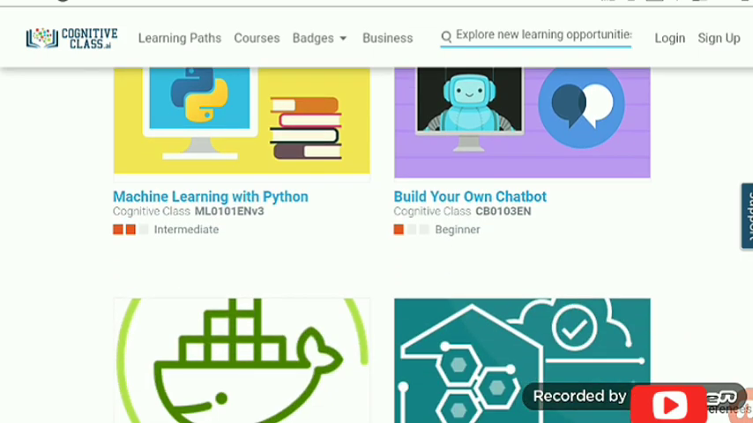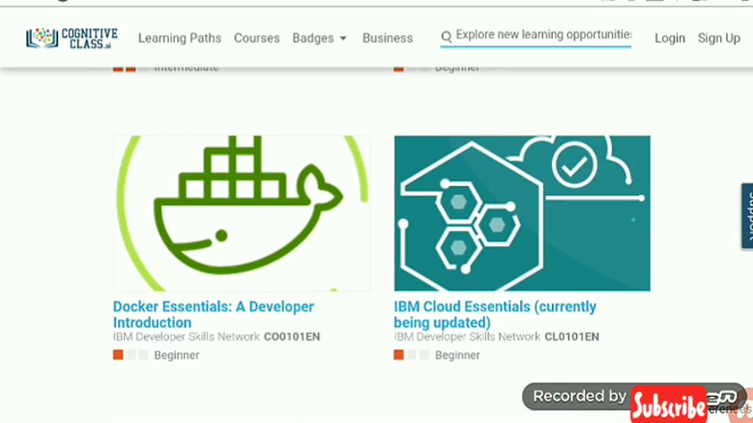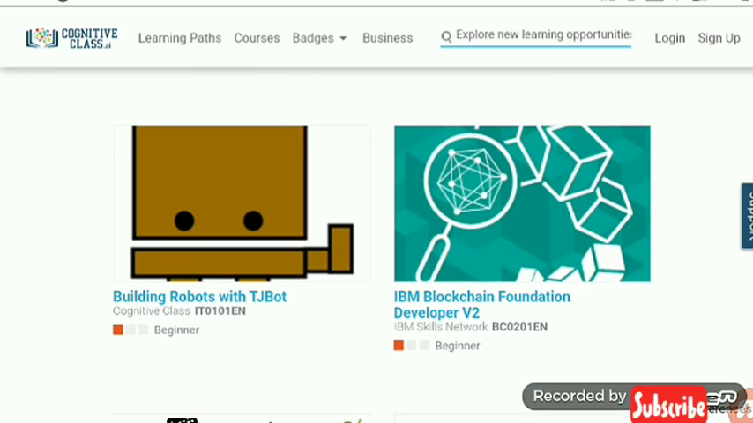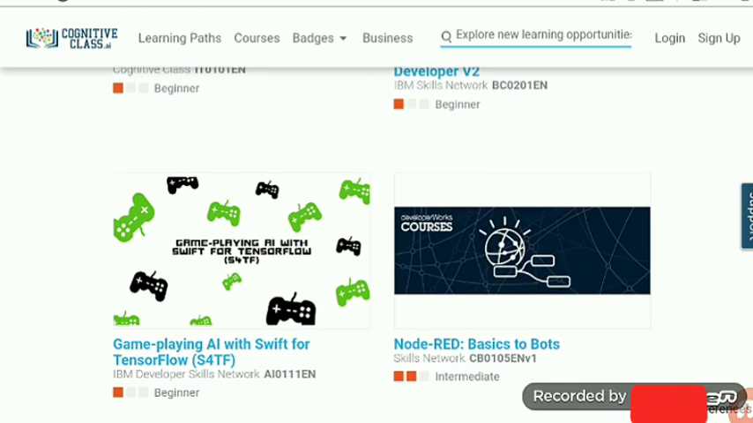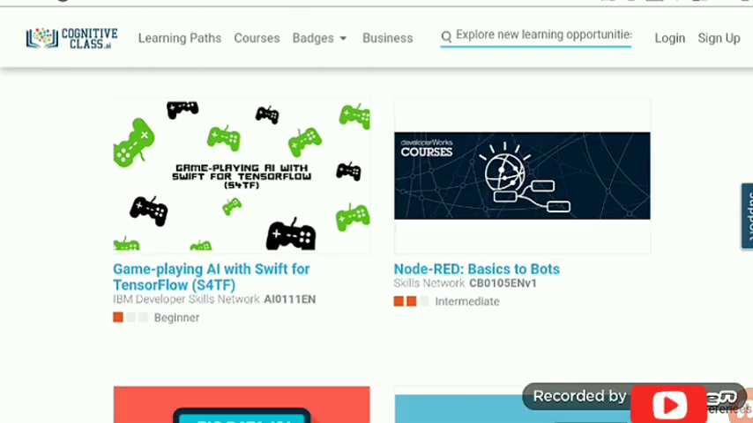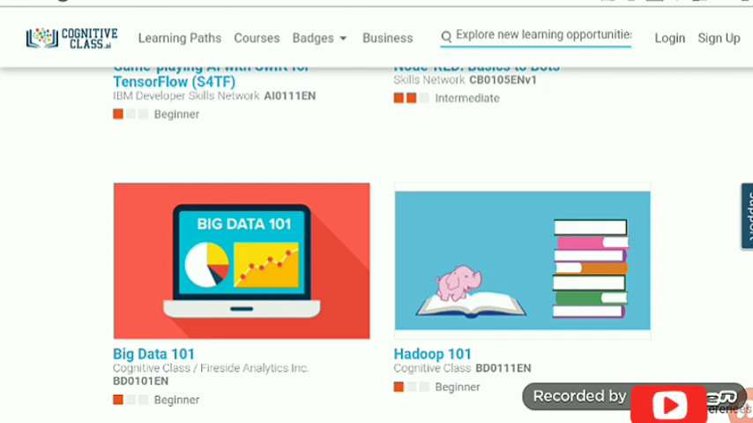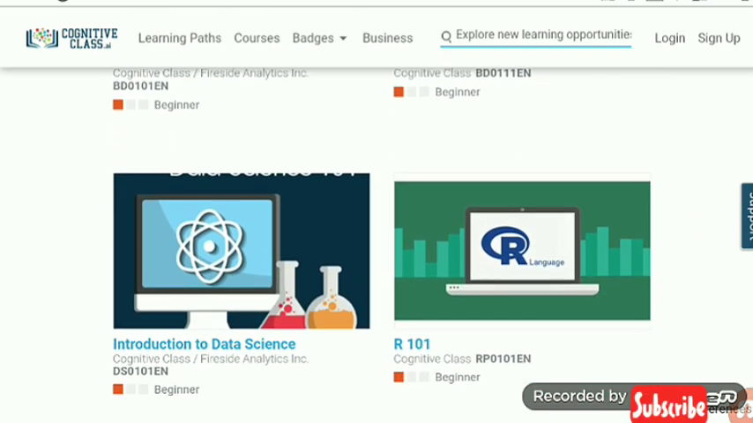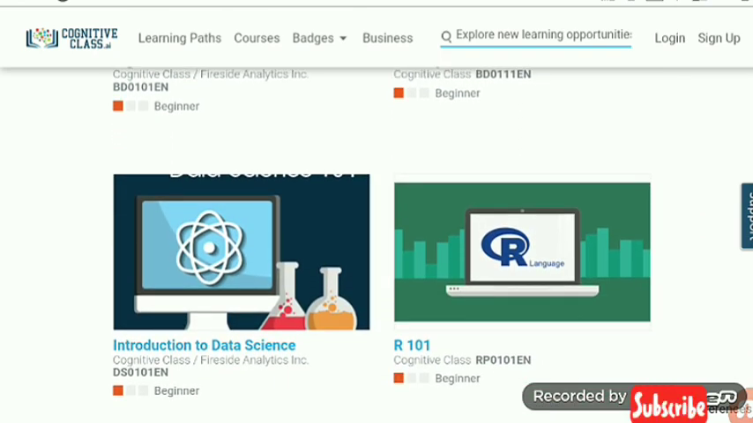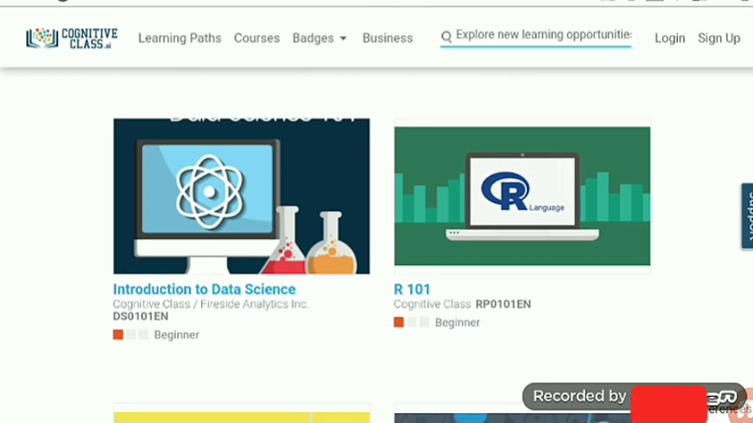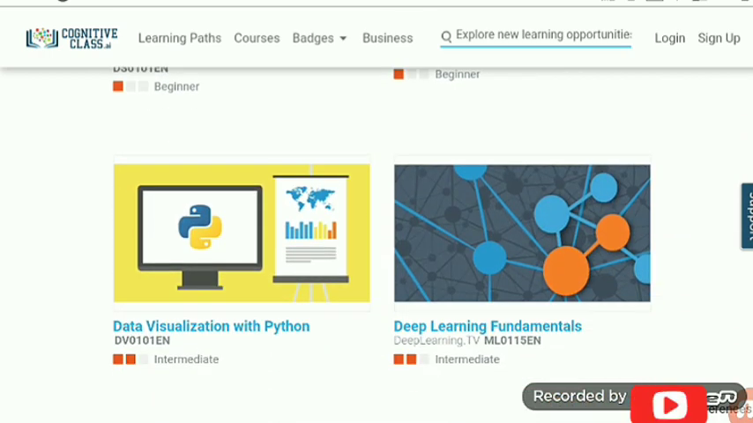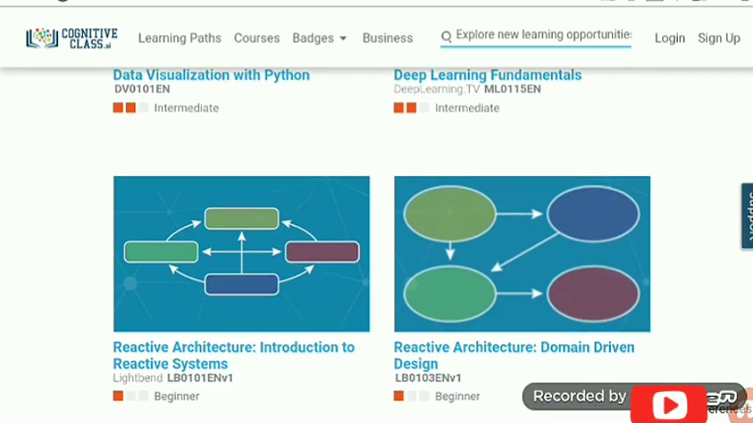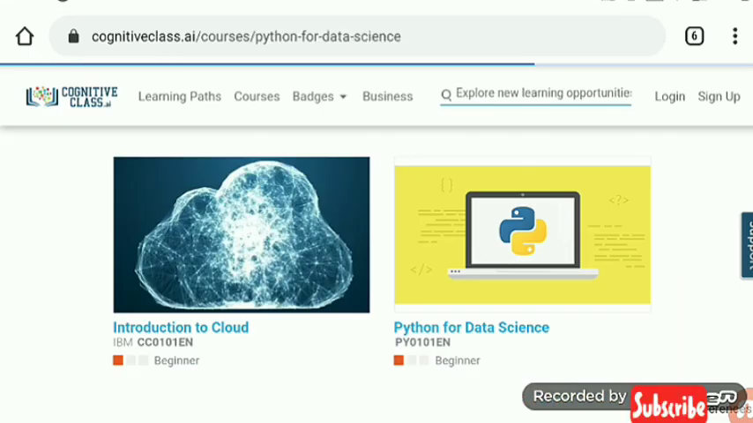And here is build your own chatbot. There are many courses related to machine learning and data science. As you know, IBM is related to these branches. You can see on your screen that there are different courses. You can easily access these courses freely, and after completion you get a certificate from IBM. So this is a very important opportunity for you.